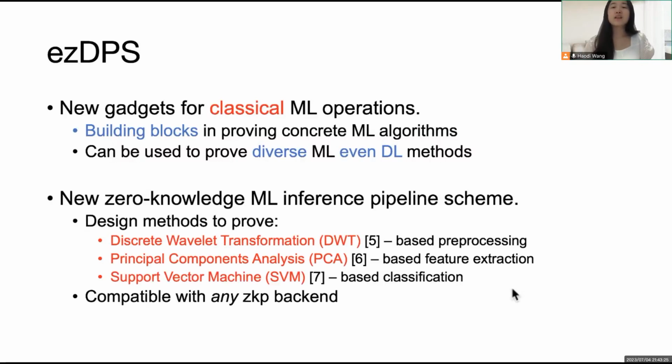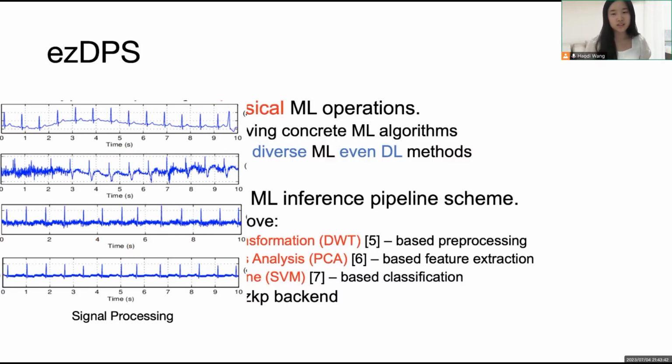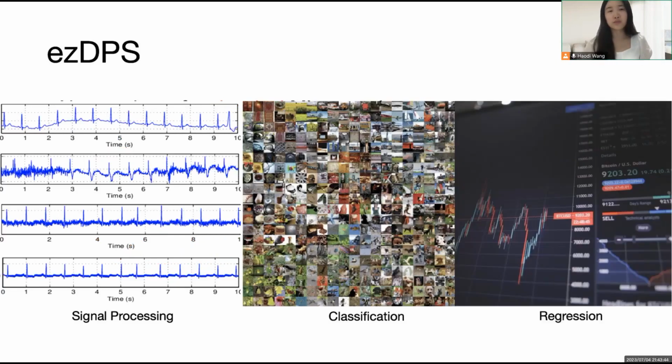Our scheme is designed for a general zero-knowledge proof scheme, thus it is compatible with any zero-knowledge proof backend. The reason we choose these algorithms is that they are proven to be effective in multiple regions, such as signal processing, classification, and regression.